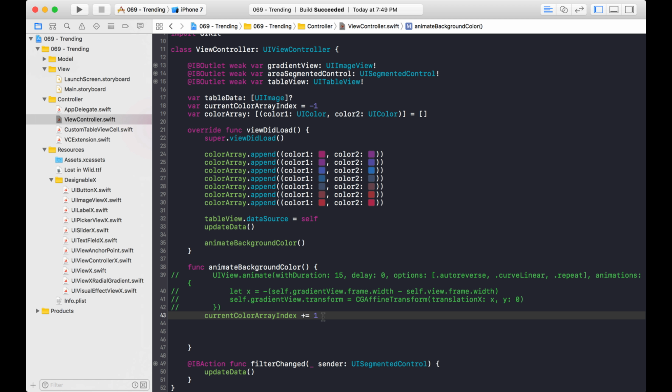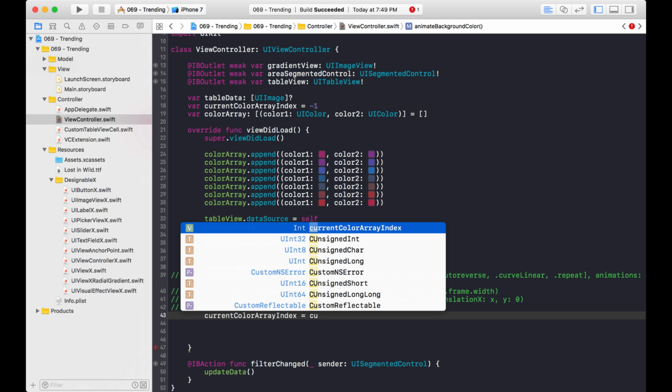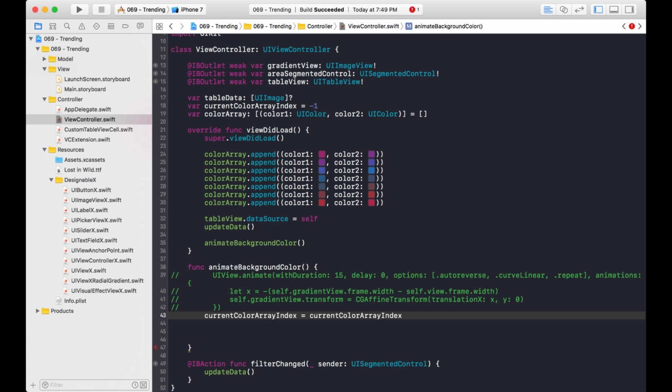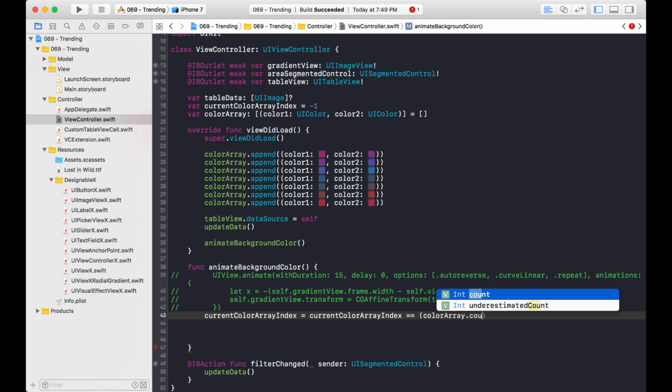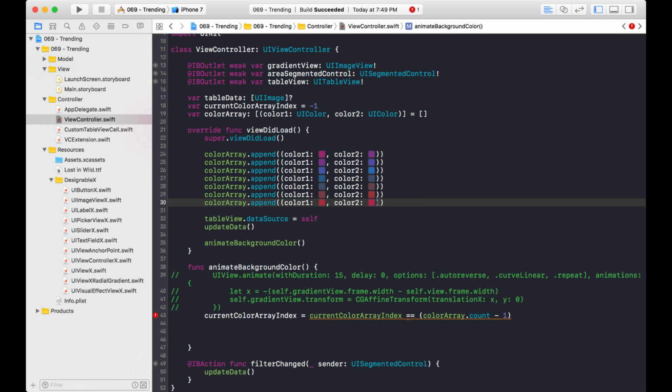So instead of doing this, what I'm going to do is I'm going to have an if statement, which basically checks what number I'm on. So if I'm on color array dot count, and I'm going to subtract 1. So basically, this color array count will return 7. And I subtract 1 because I really want this highest index.